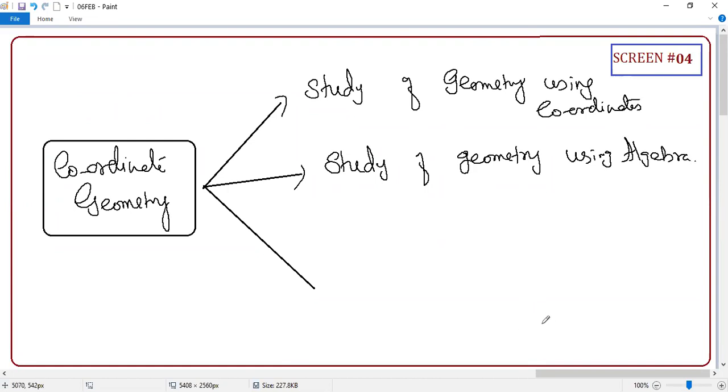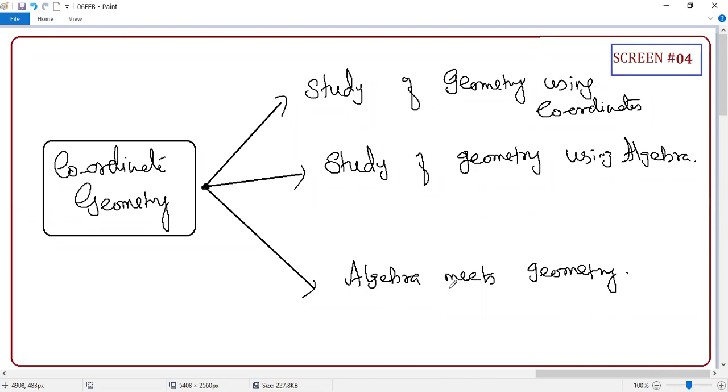Okay, guys, if someone asks what is coordinate geometry, simply say the study of geometry using coordinates, the study of geometry using algebra. This is the place where algebra meets geometry, no other place. That's why coordinate geometry is one of the great inventions, even though it's very simple. Great things are always simple. Every geometrical expression can be expressed with algebra, and every algebraic expression can be represented as a geometry.